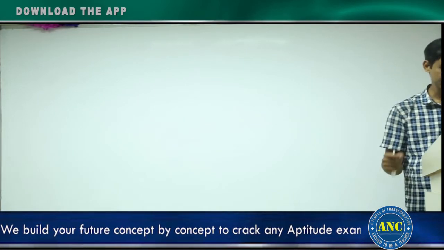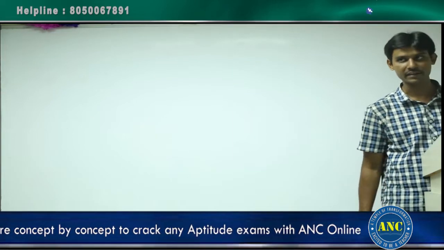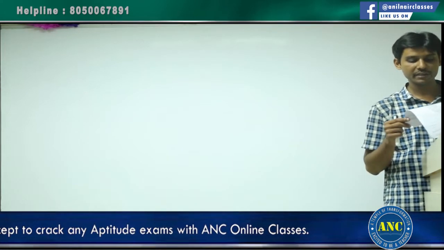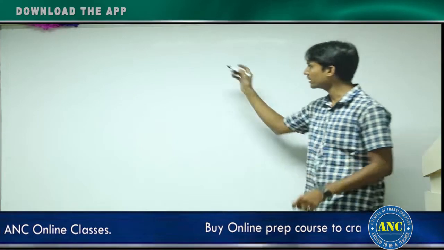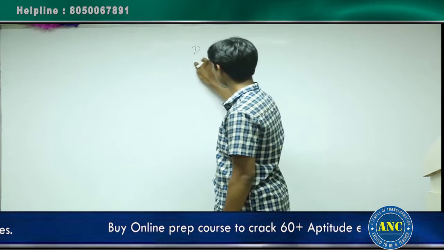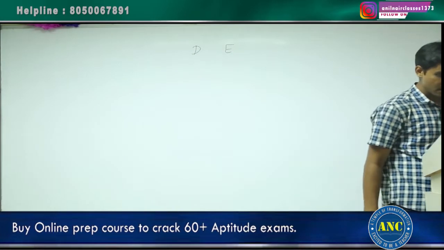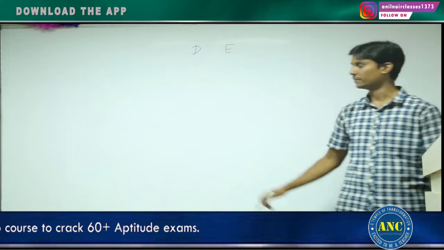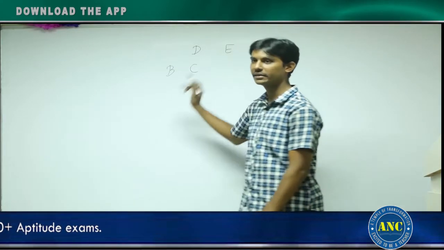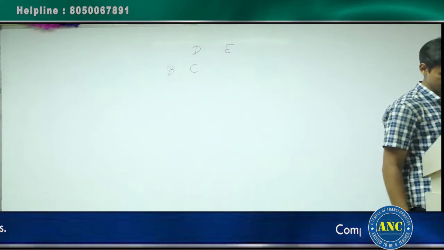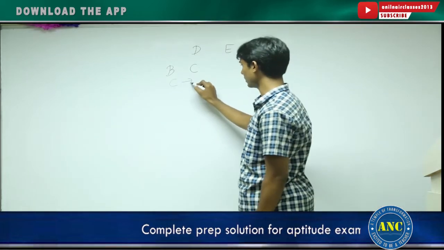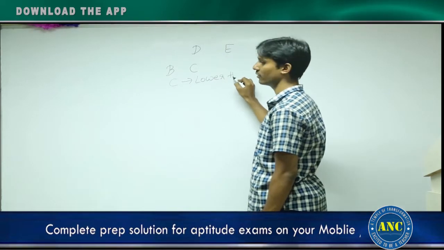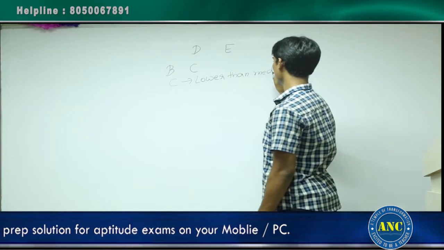5 students, A, B, C, D and E were the only ones who participated in the quiz contest. They were ranked based on their scores in the contest. D got a higher rank compared to E. So they are telling D is higher than E. And B got a higher rank compared to C. Chetan's rank, that is C's rank, was lower than the median. Median is nothing but the middle value. C is lower than the median. This is what they are telling.